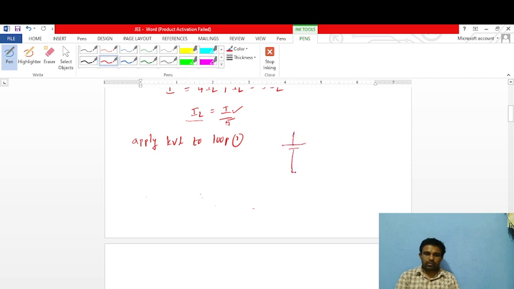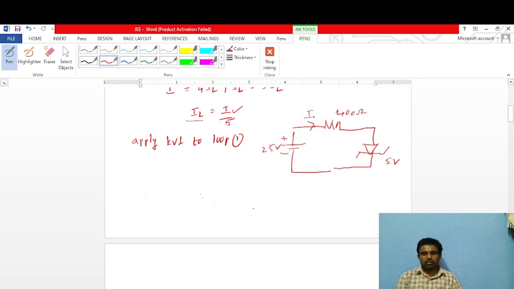Here this one is the Zener diode. Here the voltage 5 volts is given already. Here this one is the 25 volts. This one is the 400 ohms resistance. Here we have to find this current I. So KVL means the algebraic sum of voltages is equal to 0.